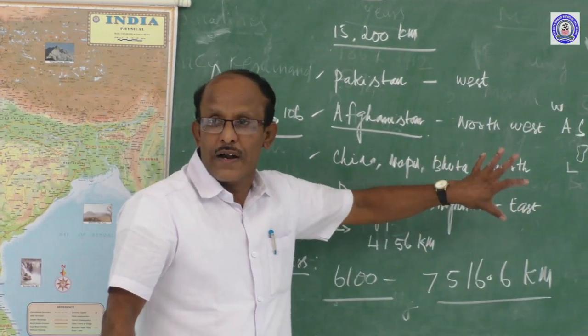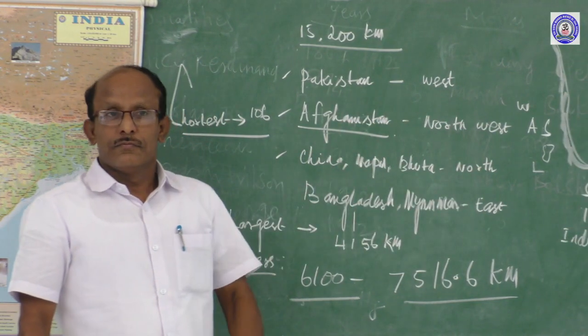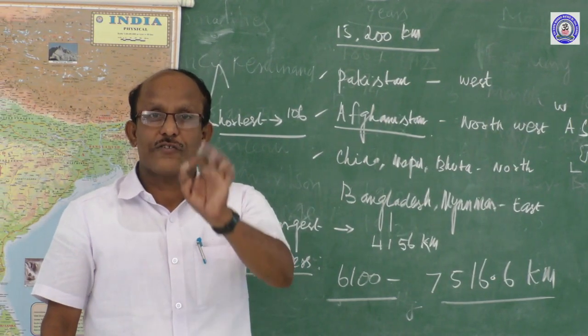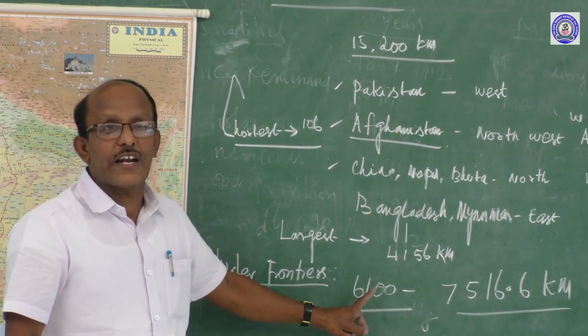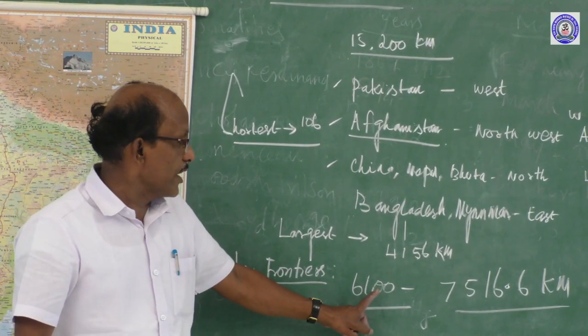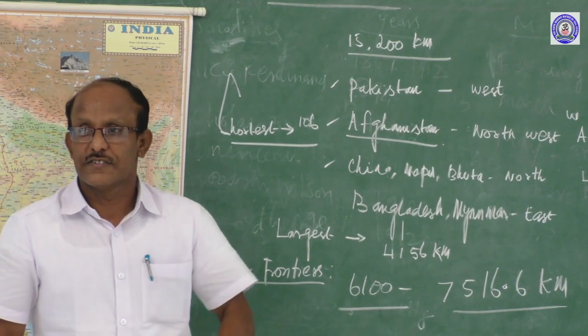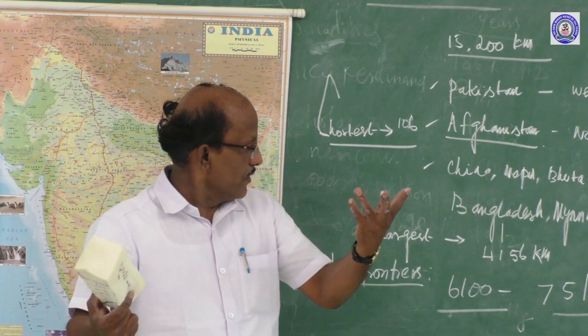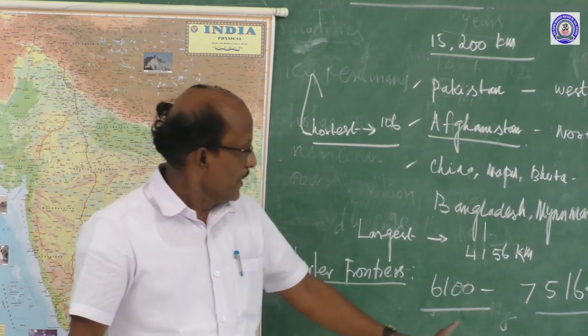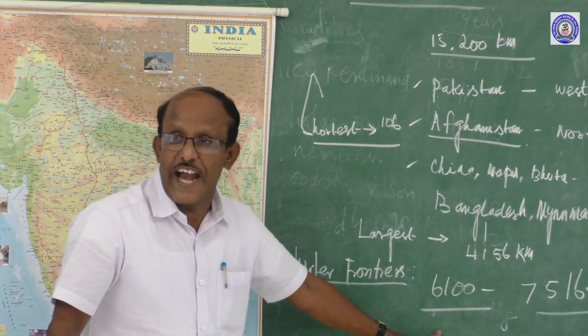Including islands, 7,516.6 kilometers. Correct. The length of India's mainland alone, 6,100 kilometers, is correct. There is no place to be confused. This is for India's mainland.